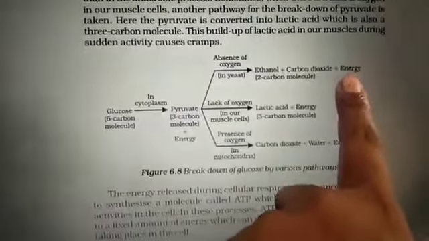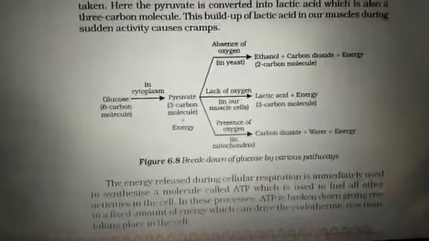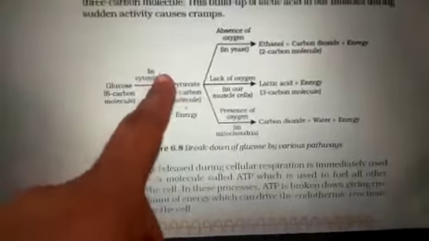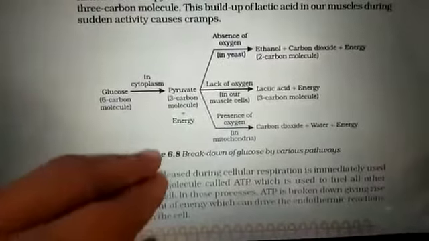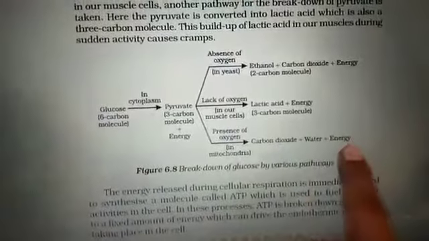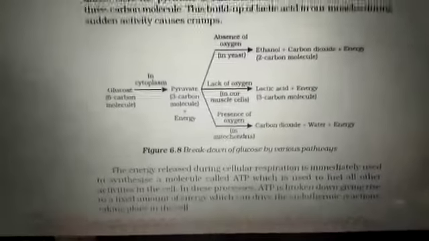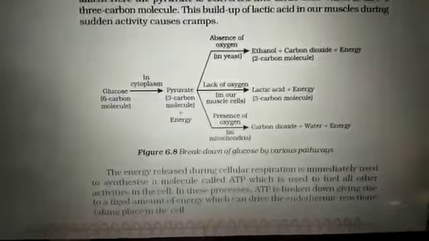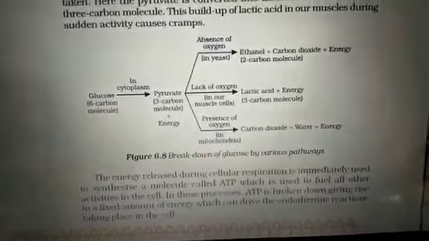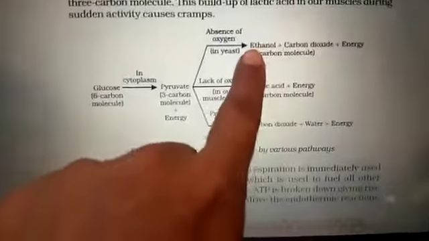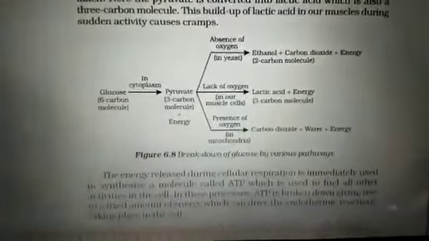Over here you get 2 ATP, and over here 36 or 38, just because when this pyruvate goes from the cytoplasm to the mitochondria, 2 molecules of ATP are used up. So sometimes we write over here 36, or the total gross as 38. Based on that you might get that difference. In aerobic respiration the amount of energy is more compared to anaerobic respiration. Over here, as ethanol, an alcoholic product, is formed, it is also called the fermentation process.